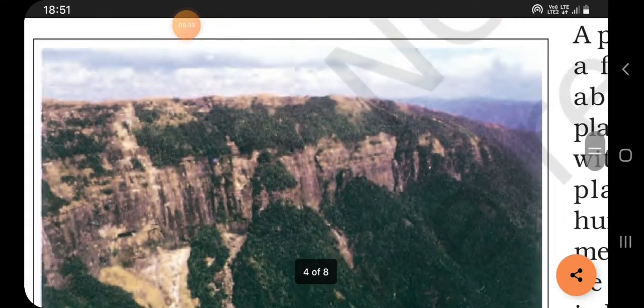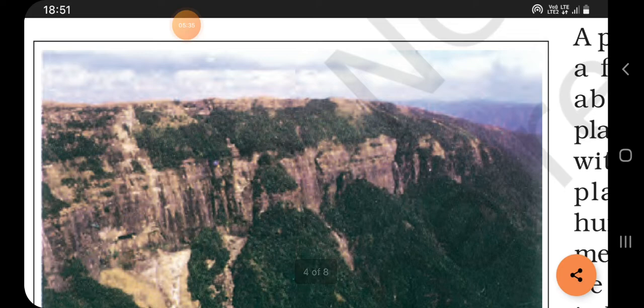Plateaus, what does it mean? It is a tableland. A plateau is an elevated flat land. It is a flat-topped tableland standing above the surrounding area. And they may have one or more sides with steep slopes. And the height of plateaus may vary from a few hundred meters to several thousand meters. And which plateau is the highest plateau in the world? The Tibet Plateau. And the height of this Tibet Plateau is 4,000 to 6,000 meters above the sea level.